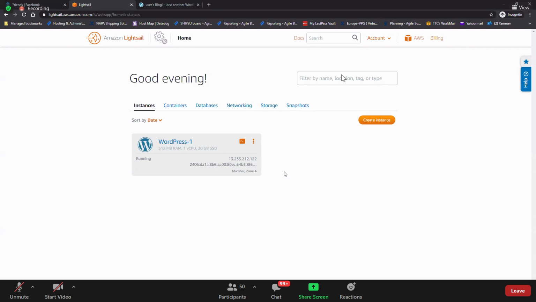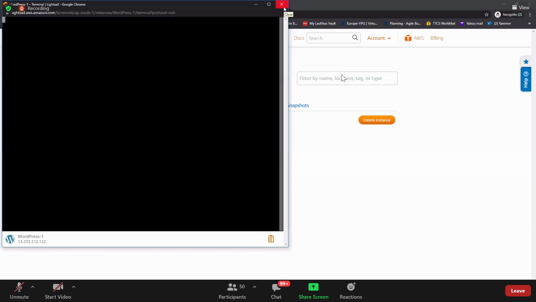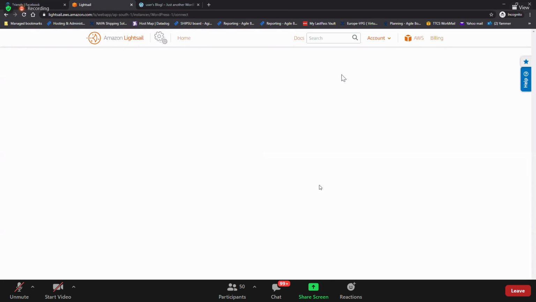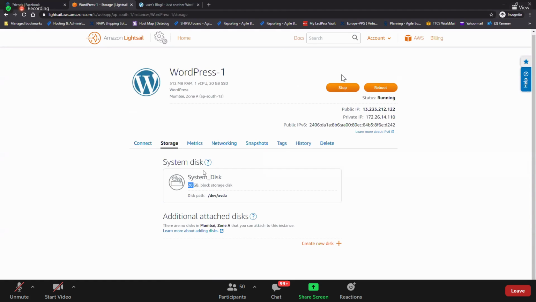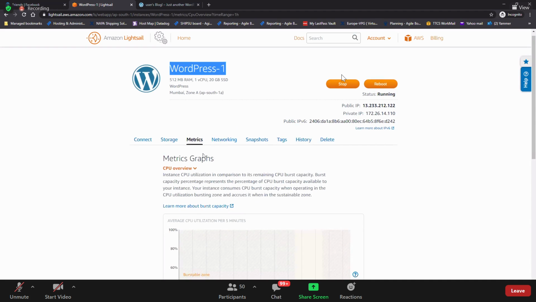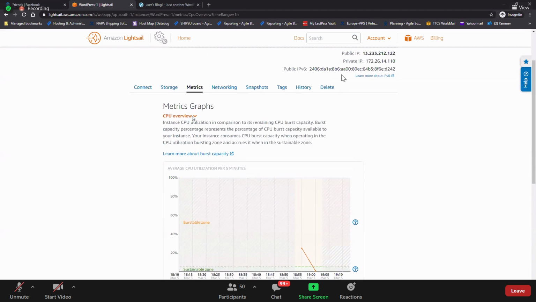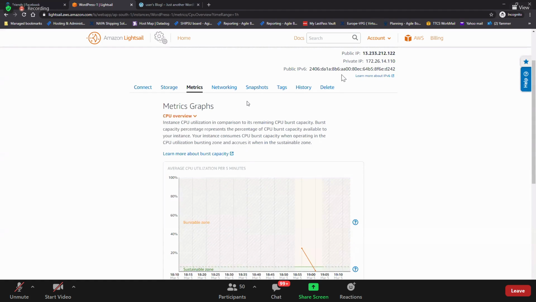Now what is left over here is simple. Connect, I showed you how to connect this. It is connected. And manage: if you click on manage, for that machine you have a root device of 20 GB. This is the WordPress instance. See metrics, you don't need to go to CloudWatch. This itself will provide the CPU utilization, instance check failure, incoming traffic and all.